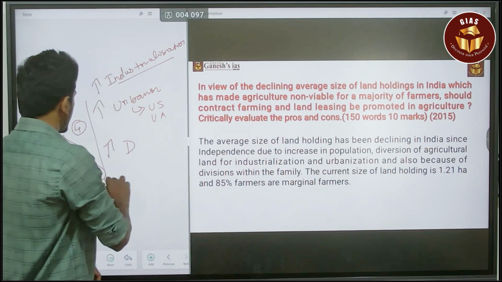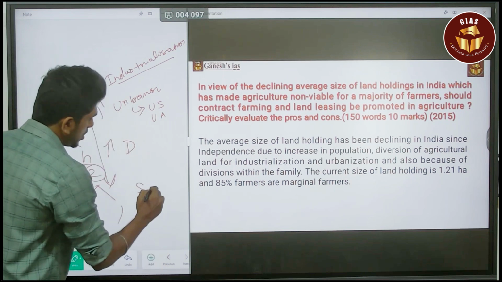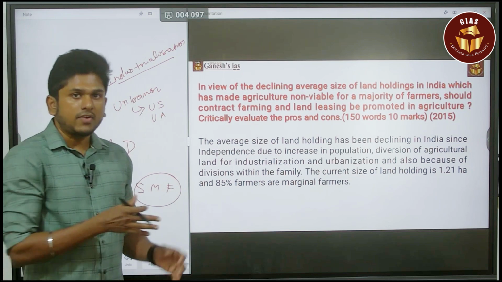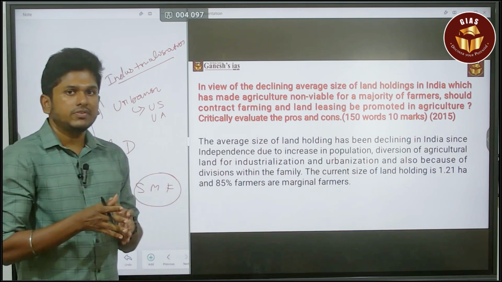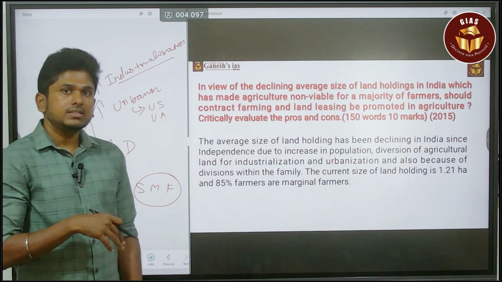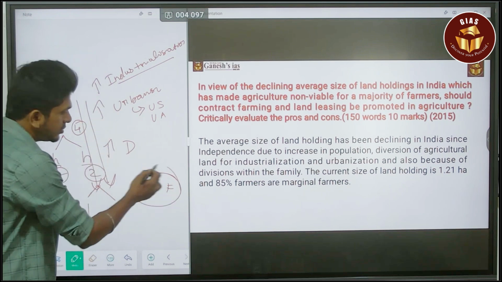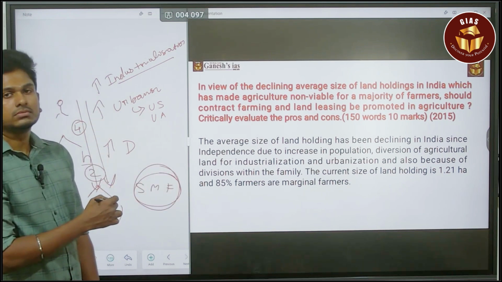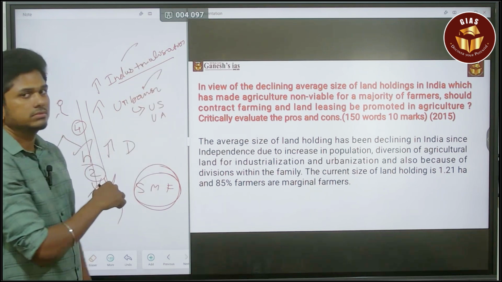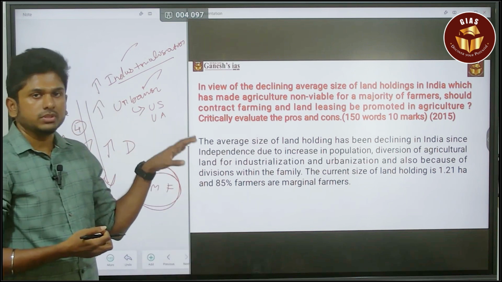So inheritance of properties leads to an increase in small and marginal farmers. That is also one of the reasons. After independence, around 75 years, this inheritance issue has been happening. So the division of land leads to the growth of small and marginal farmers. So industrialization, urbanization, and the cultural factor, all this leads to the growth of small and marginal farmers.